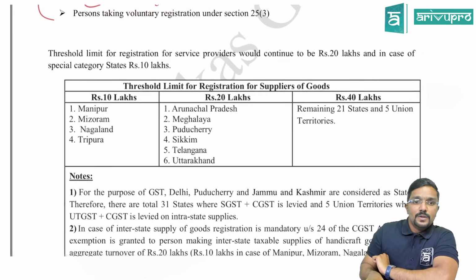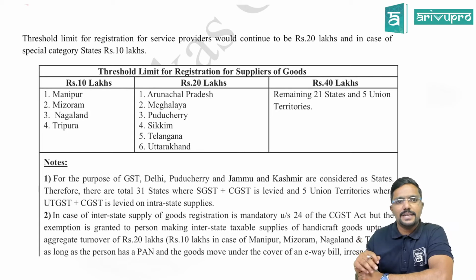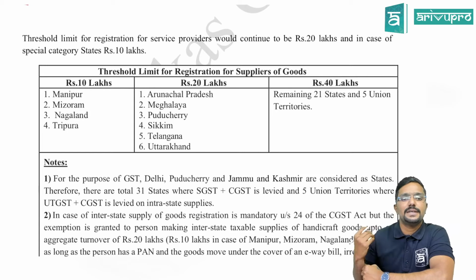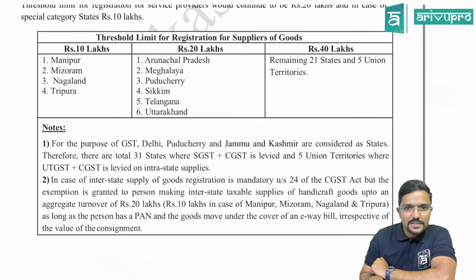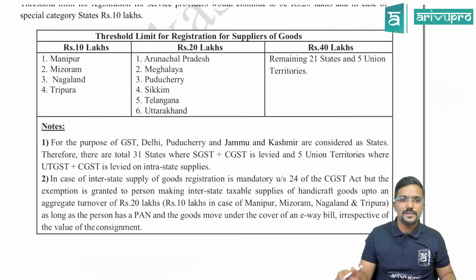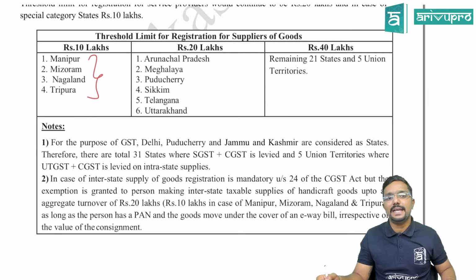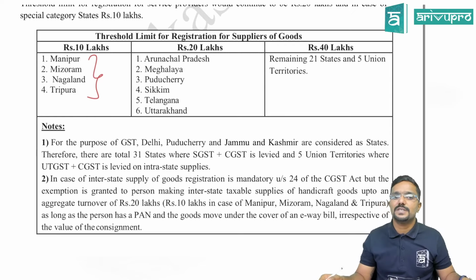Now, threshold limit for registration for service providers would continue to be 20 lakh, and in case of special category states, it will be 10 lakh. So here this table will give you the clear picture which is already there for you. There is no change with respect to this. So if you are a supplier from these 4 special category states, MMNT, then the threshold limit applicable for you is 10 lakh.